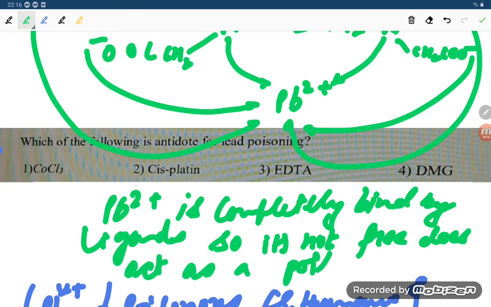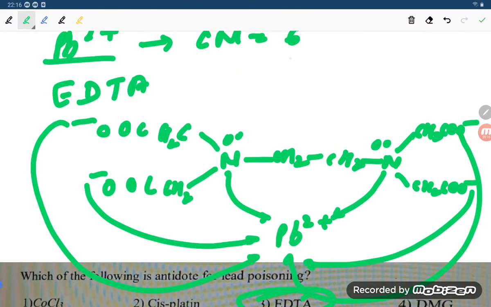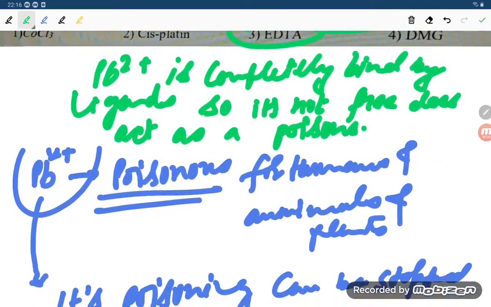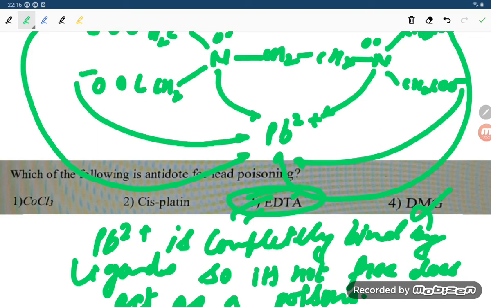So when no free lead ion is there, it cannot act as a poison. Another option is DMG, dimethylglyoxime. DMG is a bidentate ligand, student, but lead has coordination number 6, so 6 ligands are required, denticity should be 6. So this DMG is also not our answer. The required answer is EDTA.